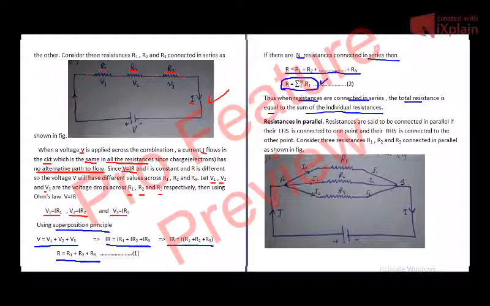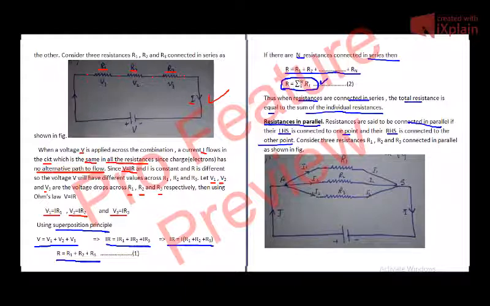Now resistances in parallel. Resistances are said to be connected in parallel if their LHS is connected to one point and their RHS is connected to the other point. Again, let me tell you, the side with three strips close to each other we treat as LHS, and the strip on the other side we treat as RHS. If the side with three strips is connected to one point and the side with one strip is connected to the other point, then the resistors are said to be connected in parallel.